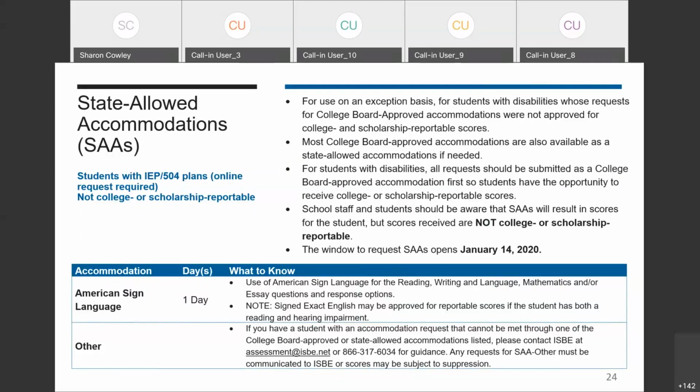The window for submitting state-allowed accommodations begins on January 14th. Again, if you see the link for the state-allowed accommodations dashboard in SSD Online prior to January 14th, there is a chance that it will become visible sooner than that, and you may begin entering these accommodation types as soon as you see that available.